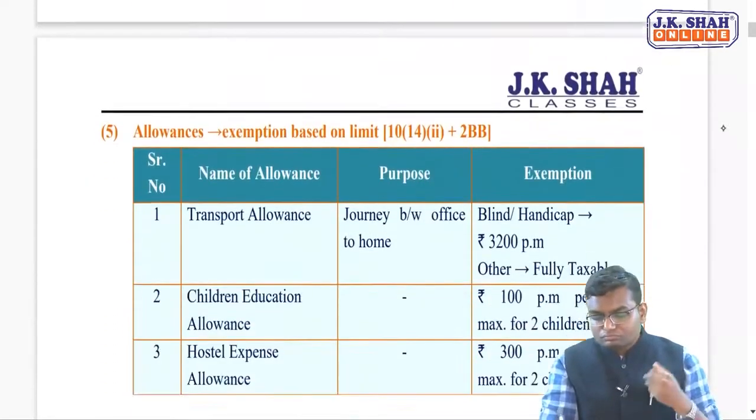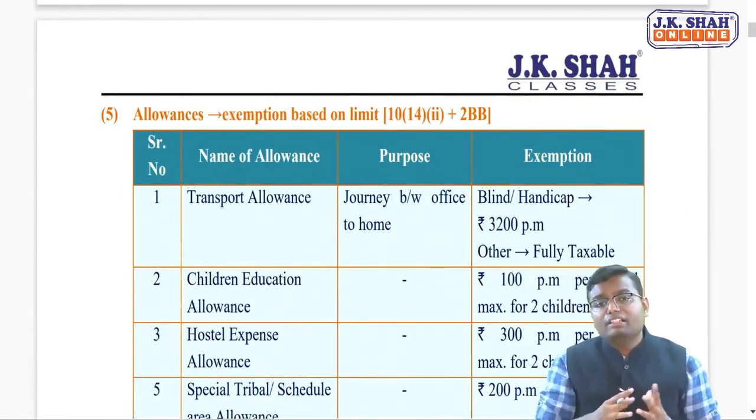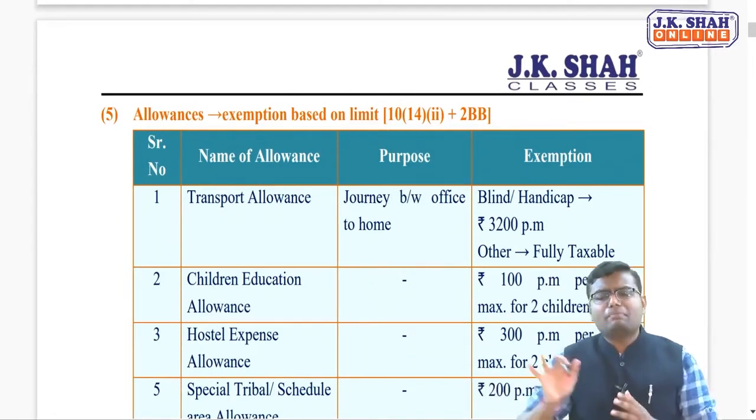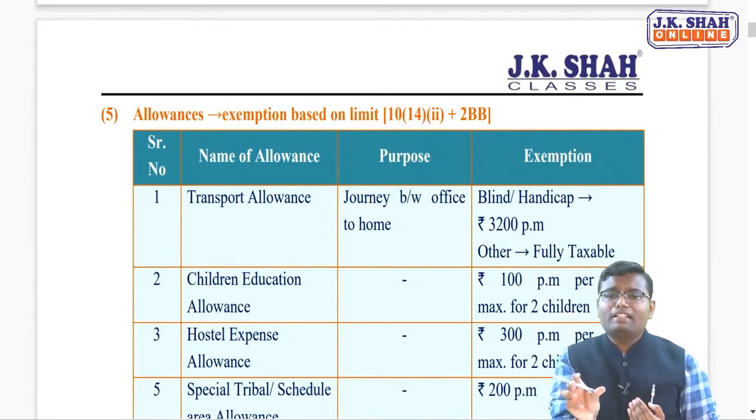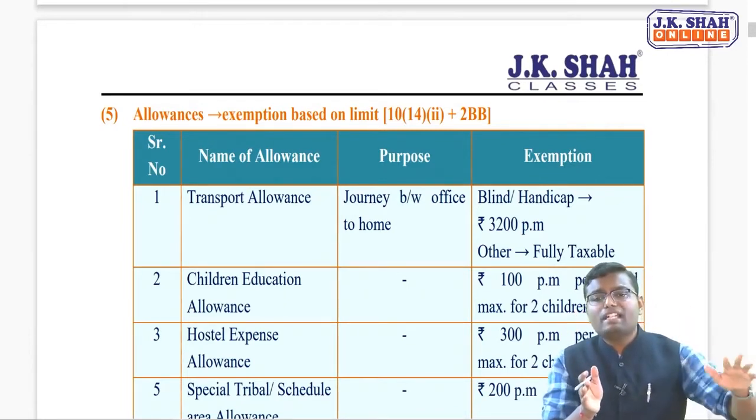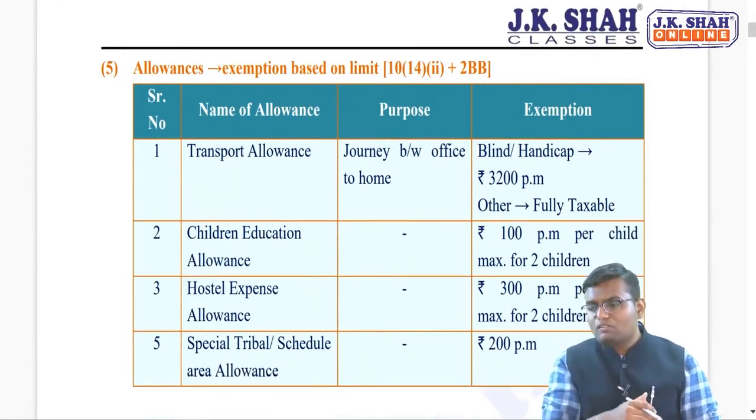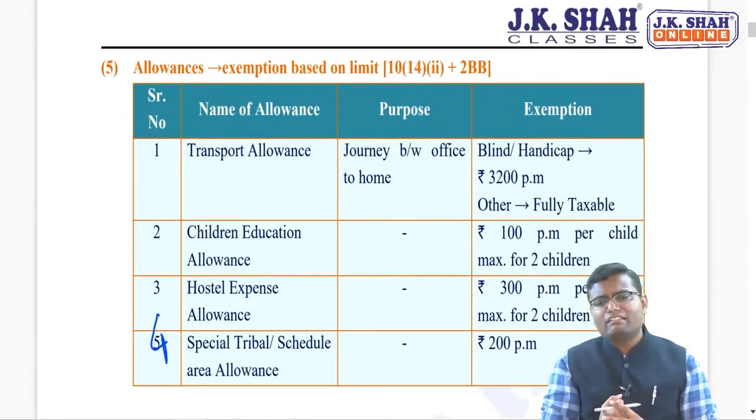Now, the next part, allowances whose exemption is based on a certain limit. Here you don't have to see the expenditure. Forget about the expense. You see what you are receiving and what limit of exemption they have given, whichever is lower will be exempt. Now there are so many allowances in that, but many of them belong to some notification which is not applicable to you. What is important is just these 4 allowances for the last day, and that's why I am revising these 4 allowances as of now.